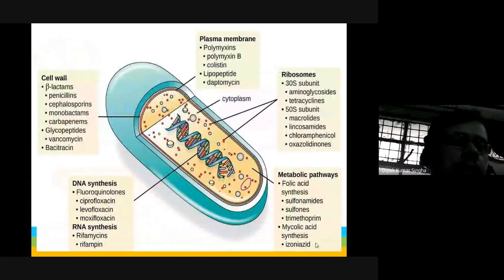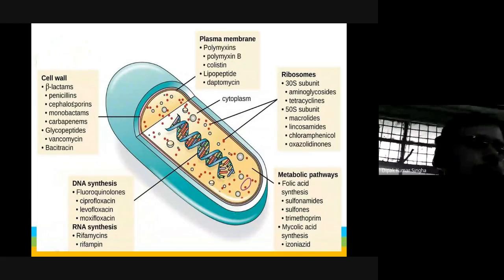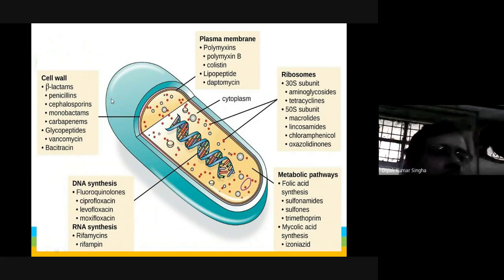So this is a very good picture. Here is the cell wall, the beta-lactam target, because it is the outer wall of the microorganism and is essential for protecting its contents. The cell wall is a very important component, and if it is ruptured or destroyed by any means, the microorganism is immediately killed. The beta-lactam types of antibiotics are penicillin, cephalosporin, monobactam, carbapenem, and the glycopeptides vancomycin and bacitracin. Those are the antibiotics which inhibit the bacterial cell wall.